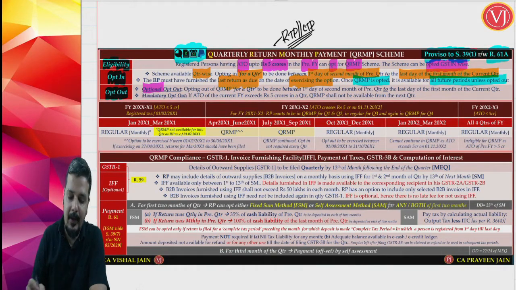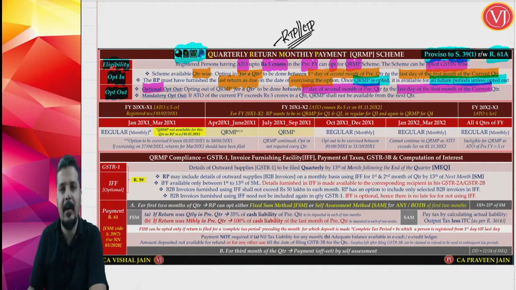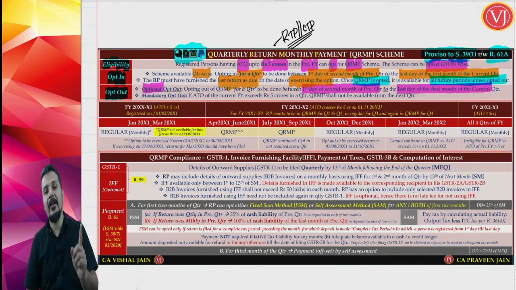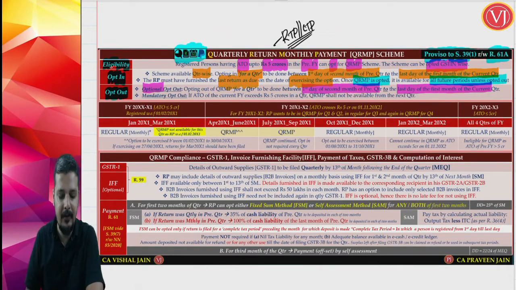Now, that is to be exercised between, again, the same time period: between the first day of the second month of the previous quarter till the last day of the first month of the current quarter. Same time limit, same window. If you want to opt out voluntarily, again the same time period. We'll try to understand this with the help of the example which is given below.